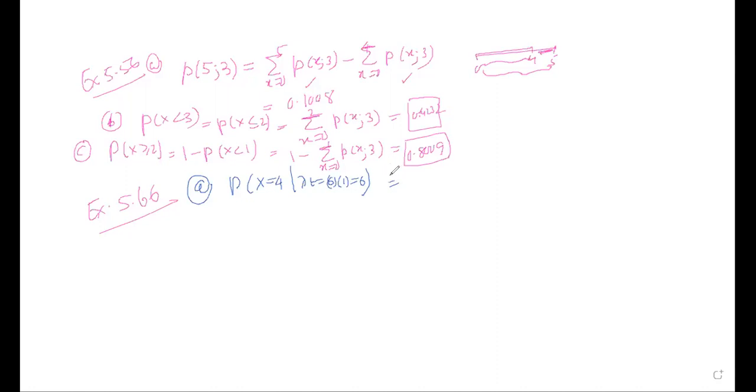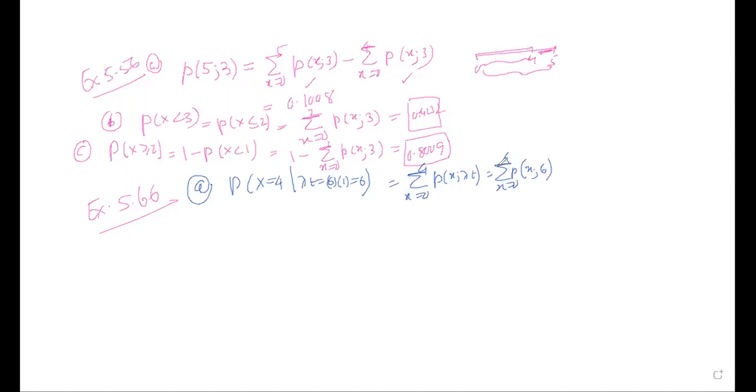So I can write that as the summation of x equals 0 to 4 of p of x and lambda t. Am I right, guys? What is the definition? P of x and lambda t, where lambda t is equal to 6. So that is x equals 0 to 4, p of x and 6.